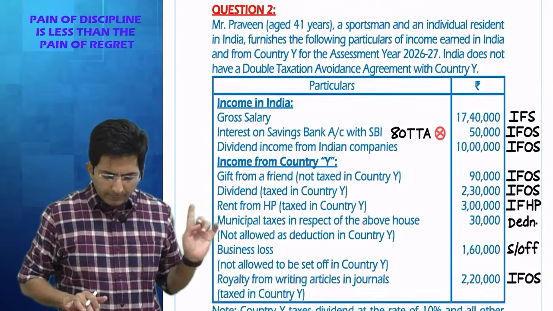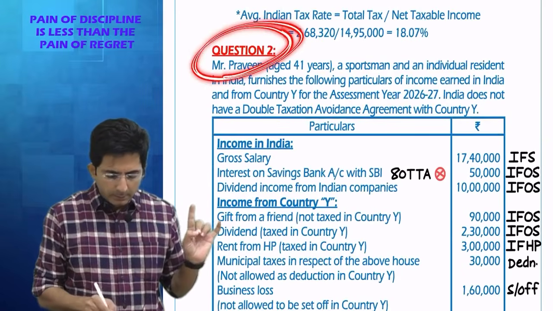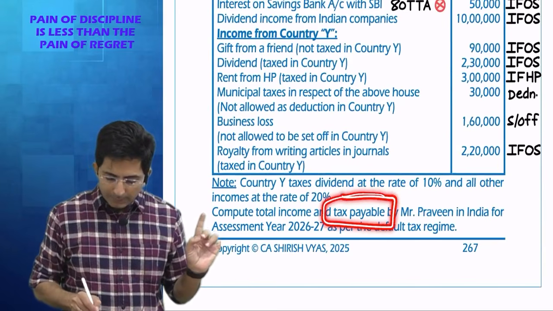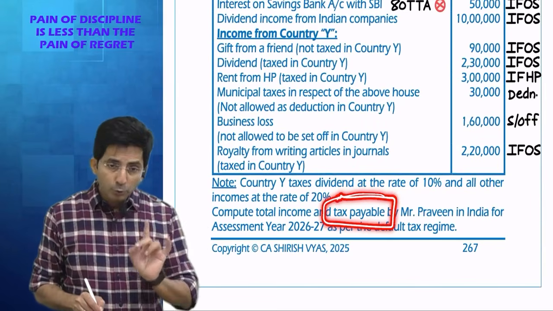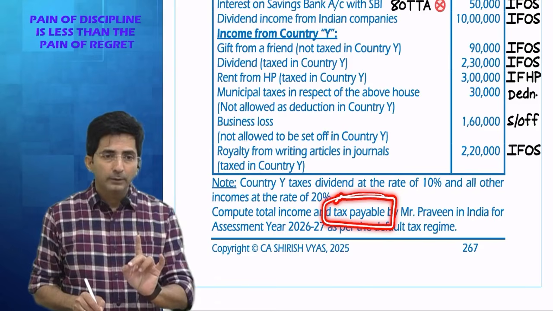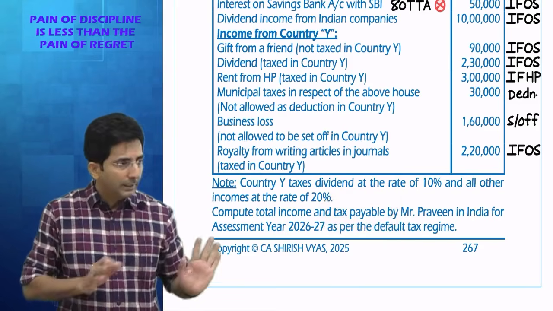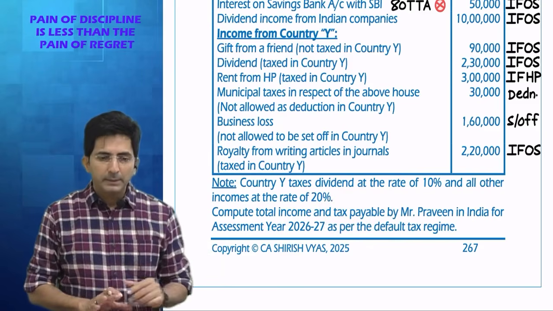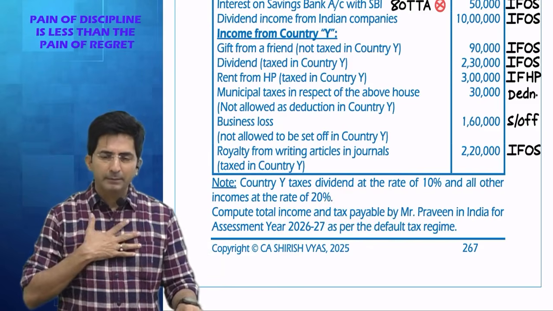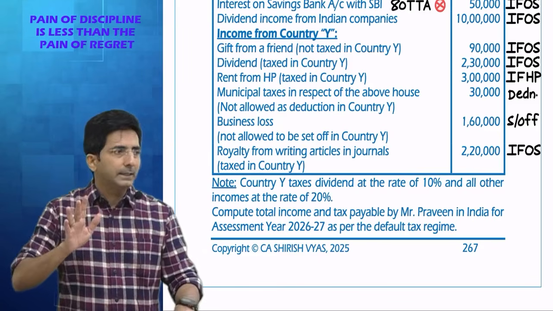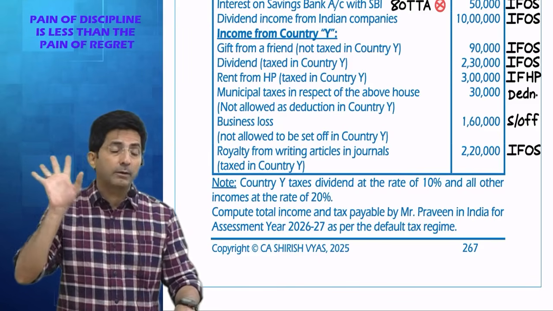So see, in this question there was a glitch. In question 2, since the question was saying calculate the tax payable, you should have shown the effect of TDS deducted on dividend, but since ICAI has not done, even I have not shown. Okay. See, best is what you know on the safer side. Whenever you see the word payable, you show the effect of TDS. Wherever you can see TDS should have come. Okay.